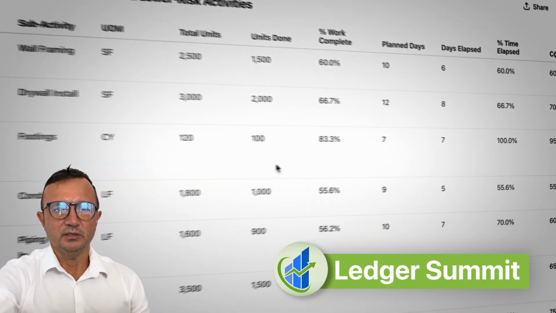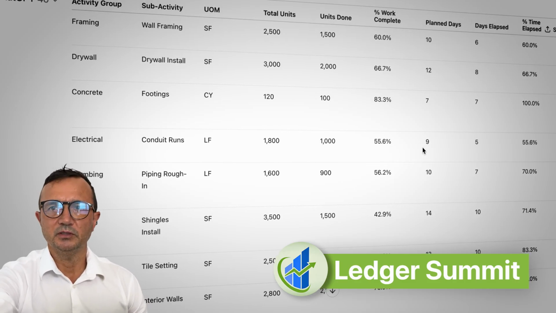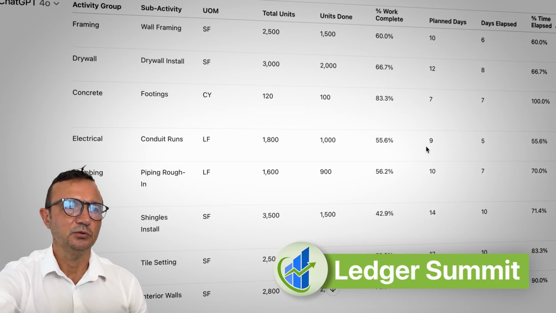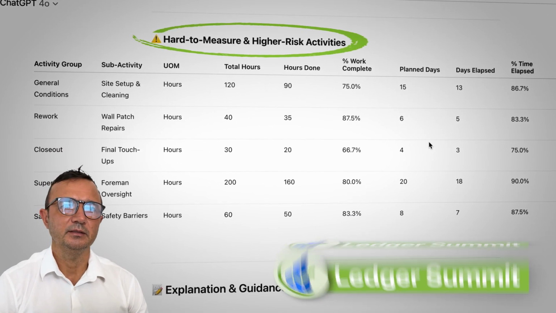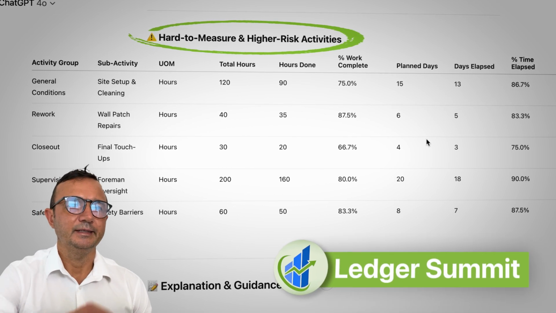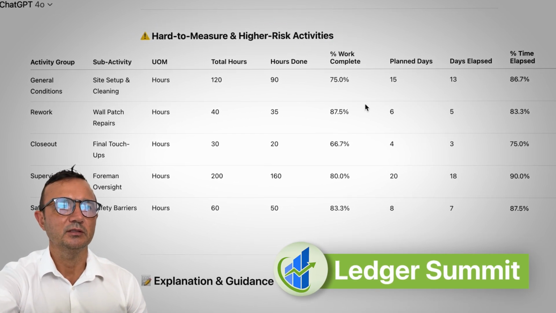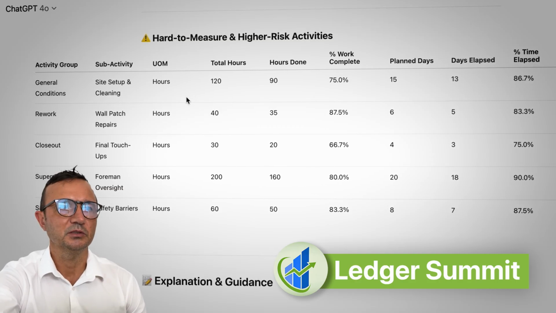And that's how this entire table is laid out. Obviously, parameters can be changed, so issues can be caught much earlier. And then for hard to measure, high risk activities, these are different cases. It's where work is not easily measurable. So in this case, I'm using some kind of proxy. We need some kind of proxy to be able to measure something.